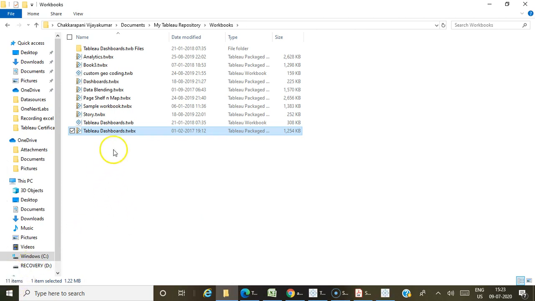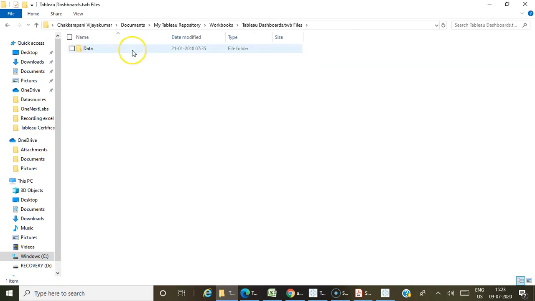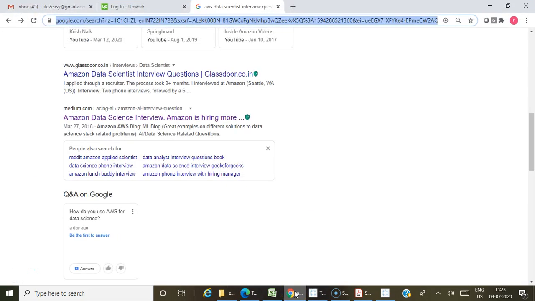So once the unpackage is done, you will get the separate DWB of this particular file, and also you will see a folder where you can see the data for that particular file. Okay, so any DWBX file, if you unpackage, you will get the data as well as any supported files related to that particular workbook.